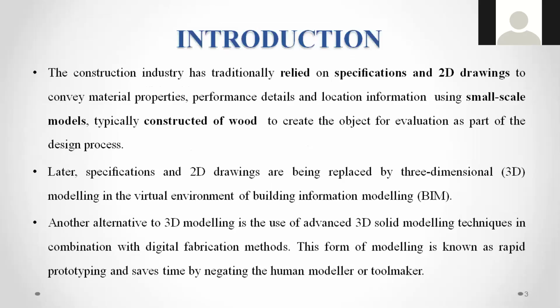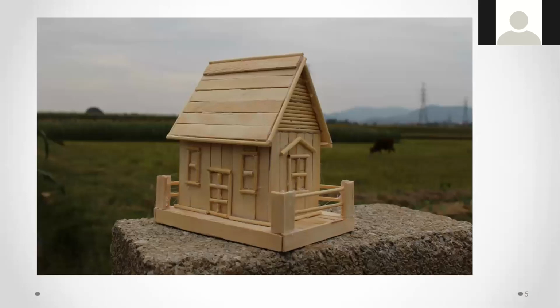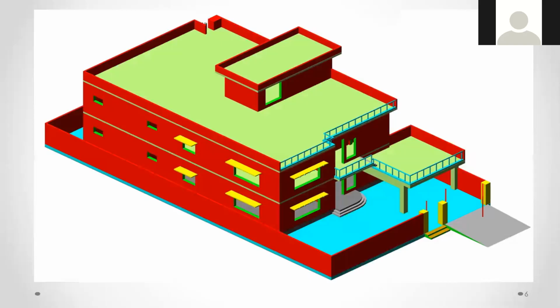Later, this specification of 2D drawing has been replaced by three-dimensional modeling in the virtual environment of building information. Earlier, when the 2D drawing was given, you would use some small sticks, ice cream sticks or other small sticks, to model it, and you could imagine what your building looks like. But as technology improves, using different software, BIM software, the model can be developed like this. The model will be developed and displayed, or you can take a printout of it in the 3D concept and you will imagine your building.